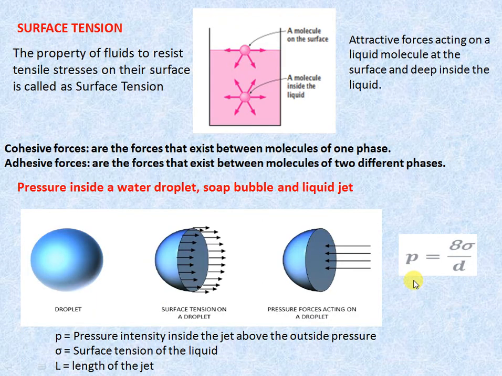The next property is surface tension. The property of a fluid to resist tensile stress on its surface is called surface tension. Here you can see a container in which liquid is filled.